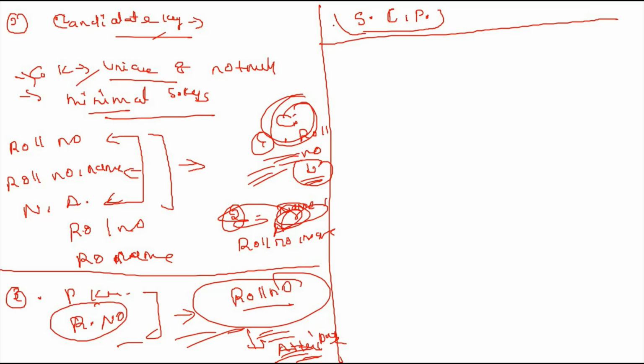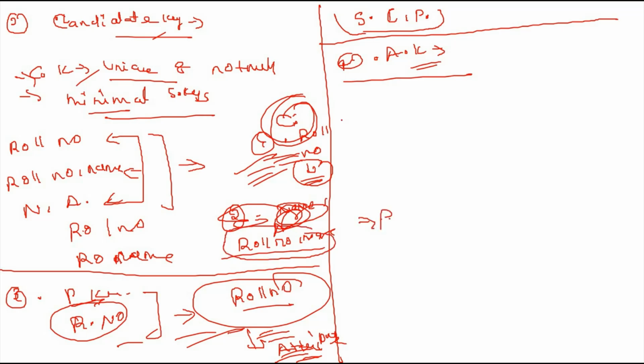The next key is alternate key. Candidate keys that are not selected to be the primary key are called alternate keys. In candidate key there are two keys, like roll number and roll number name. This is not selected for primary key, so this is an alternate key.